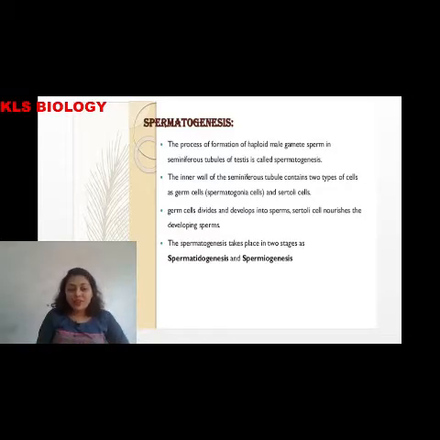When we take a cross section of the testes, we see lobular structures called seminiferous tubules, and within them the formation of male gametes, sperms or spermatozoa, takes place. I will paste a picture over here.